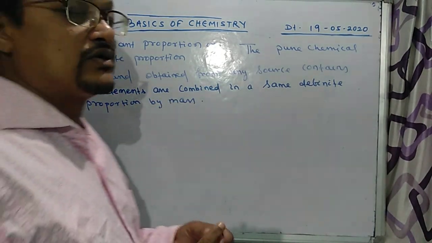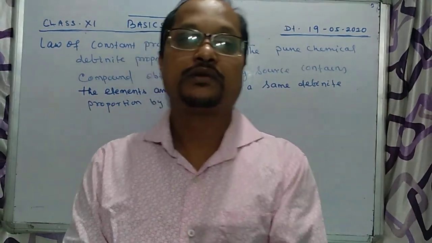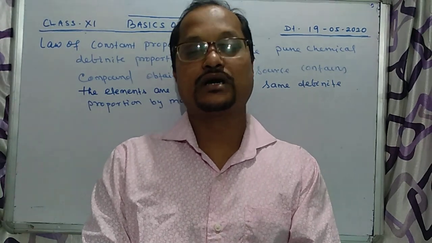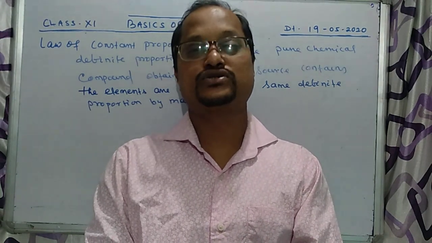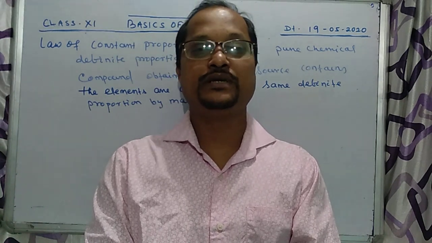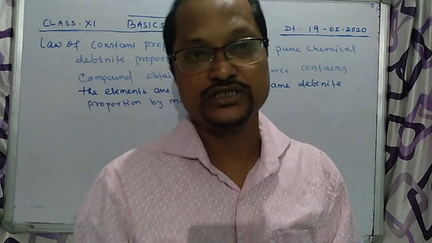So dear students, you all know water you obtain from the sea, from the well, from the pond, from the aquaguard, from any source. The pure compound will remain in the form of H2O, 2 hydrogen and 1 oxygen.